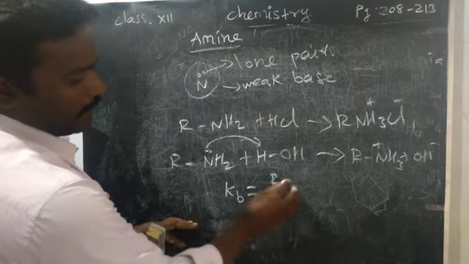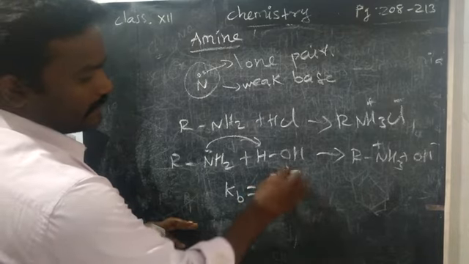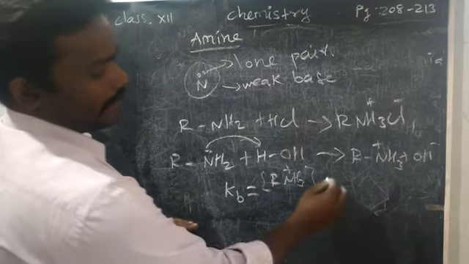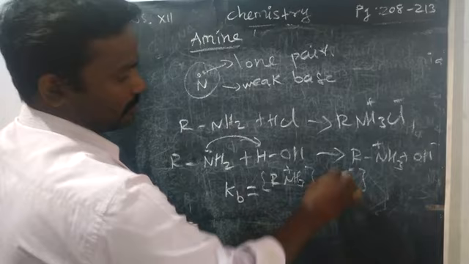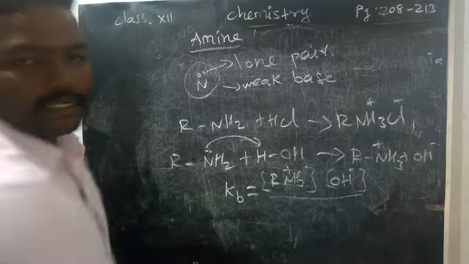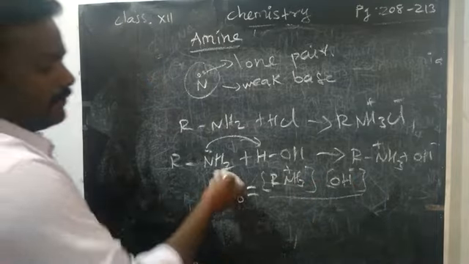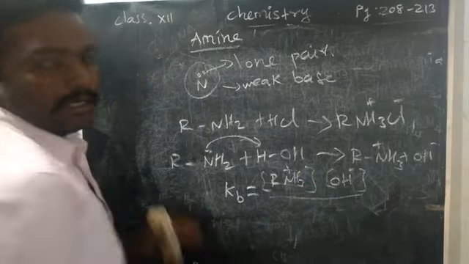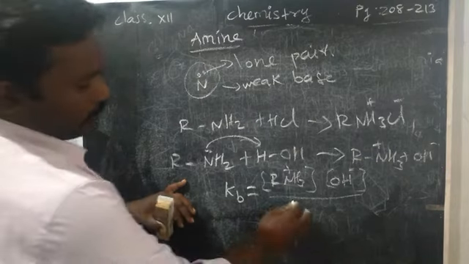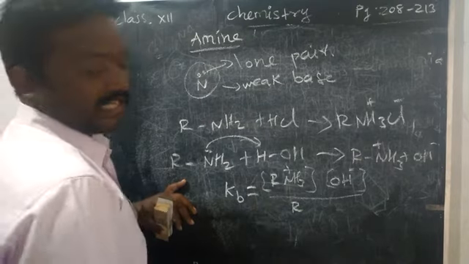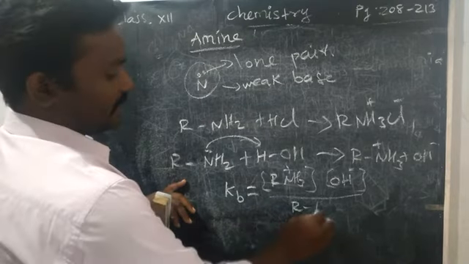How will you write it? Kb is the concentration of RNH3+ times the concentration of OH-, that is, product concentration divided by reactant. Water will not come into the expression, as it does not change any acid or basic character.